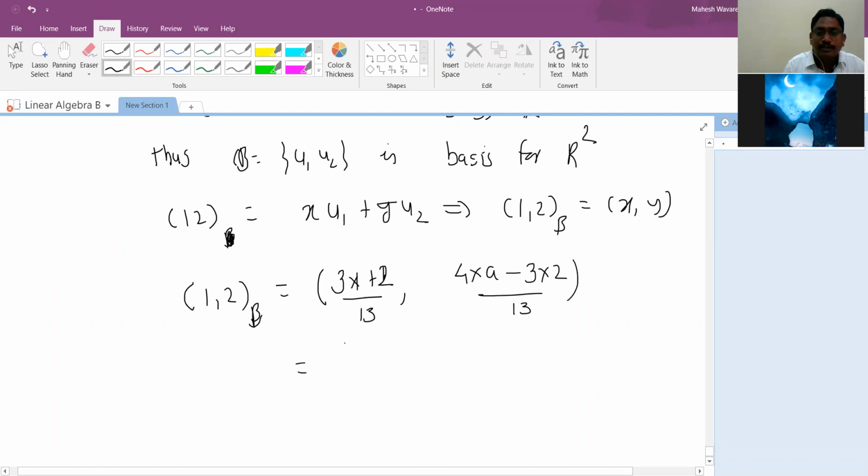So this is calculation, it becomes, just tell me the calculation. 3 plus 2, 5 by 13, comma. Now here value of a is 1. So 4 minus 6. 4 minus 6 is minus 2 by 13. So these are the coordinates of 1, comma 2 with respect to basis B.